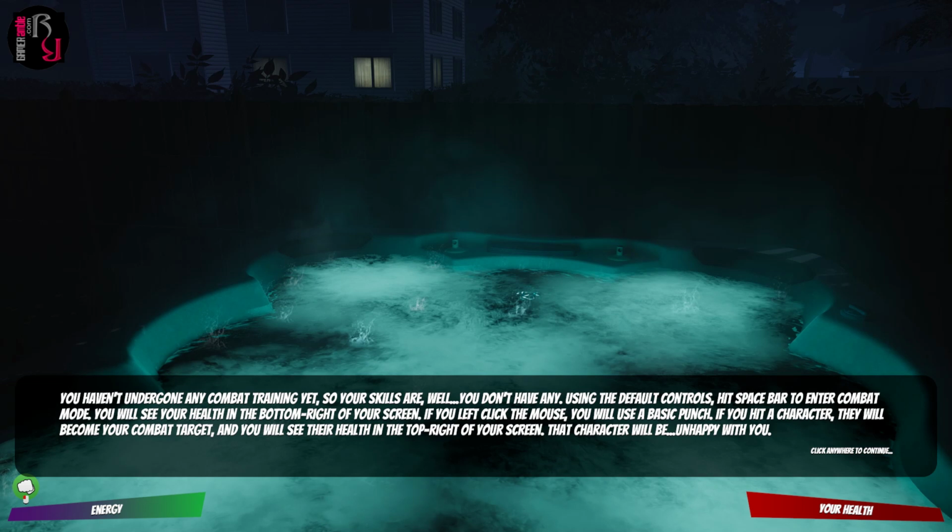You haven't undergone any combat training yet, so your skills are, well, you don't have any. Using the default controls, hit spacebar to enter combat mode. You'll see your health in the bottom right of your screen. If you left click the mouse, you use basic punch. If you hit a character, they'll become your combat target, and you'll see their health in the top right of your screen. That character will be unhappy with you.